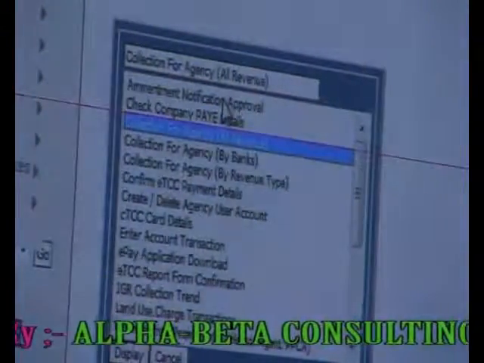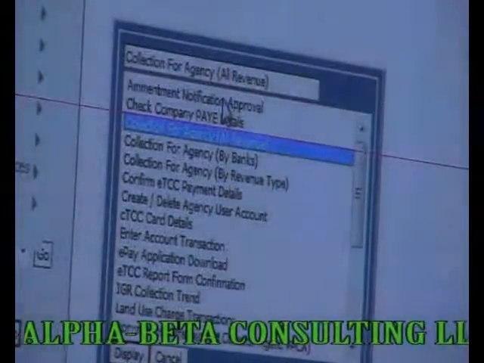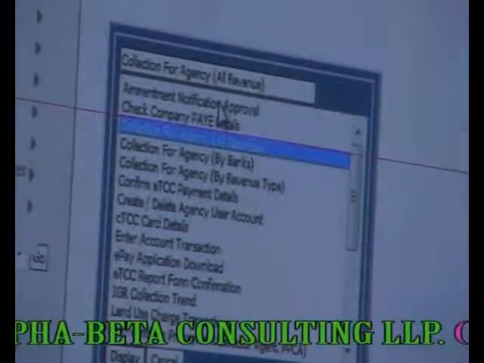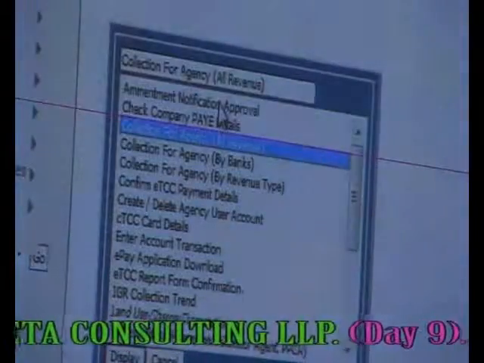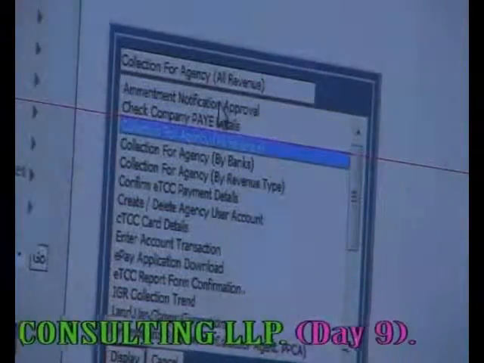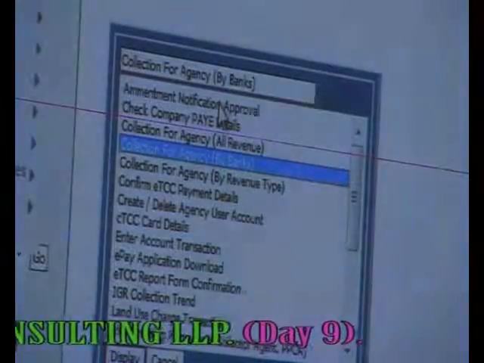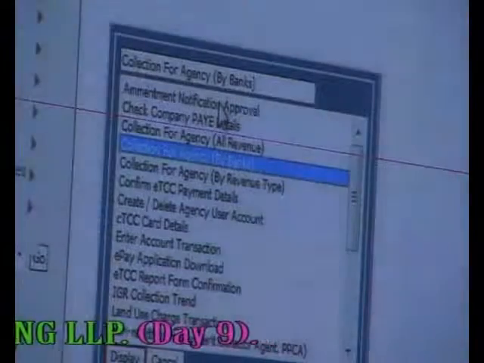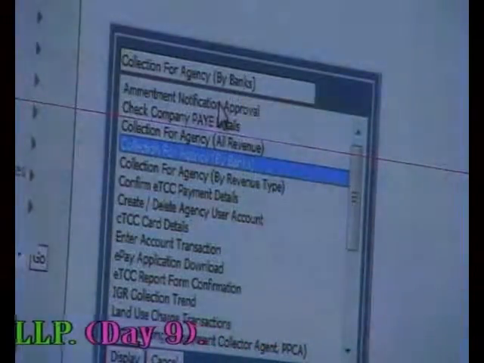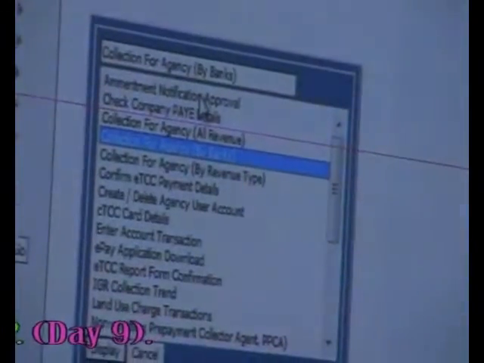It says collection for agency, all revenue. What is your agency? MDAs. All the revenue you are collecting. If you have the privilege to do that, that is what you are going to do. There is collection for agency by banks, like MBA, like drainage, like transformation office. We want to know how much all the banks, or how much a particular bank has collected on your behalf.